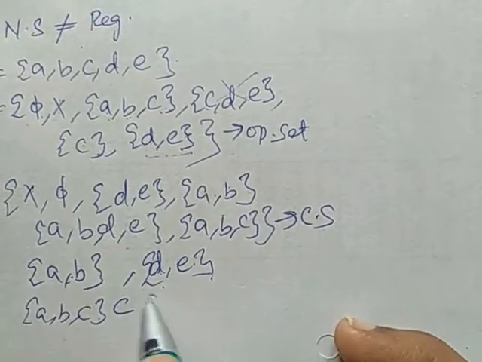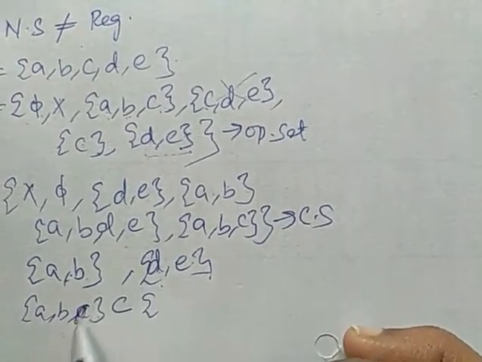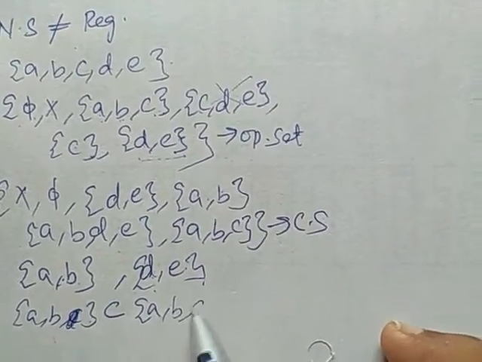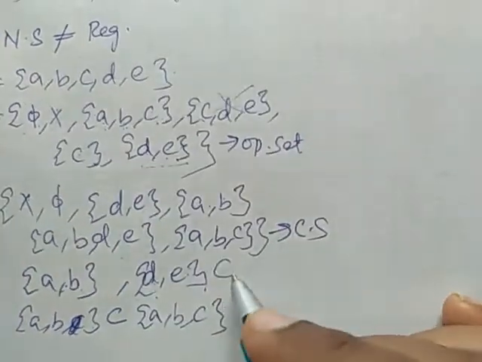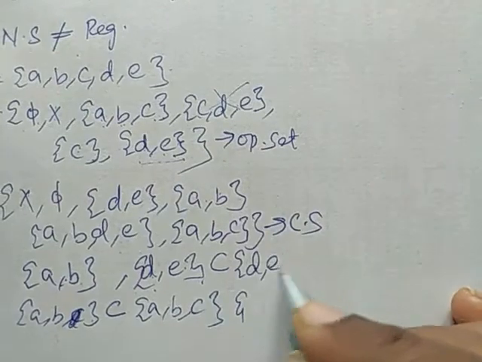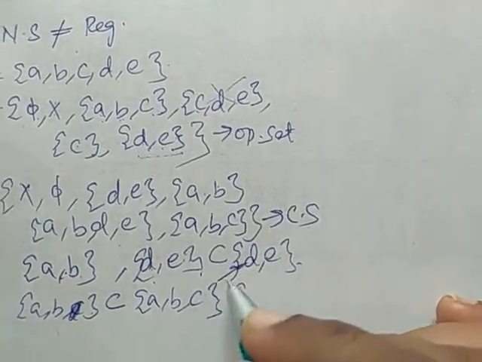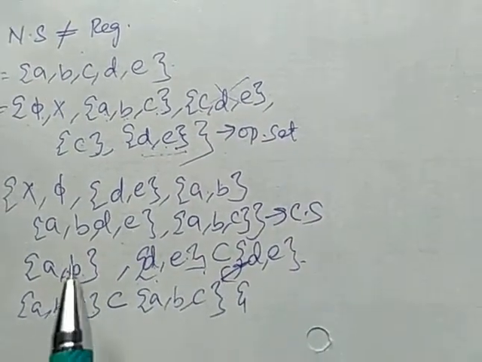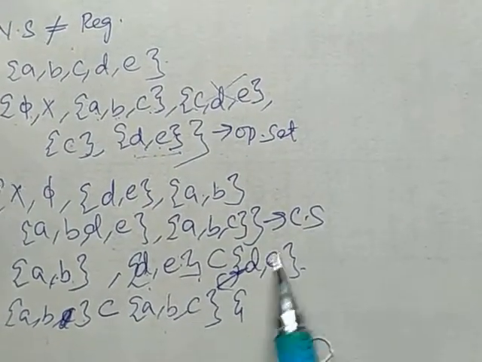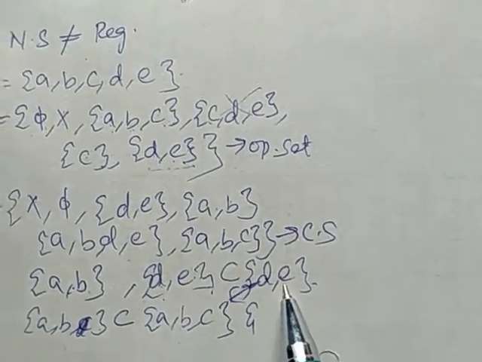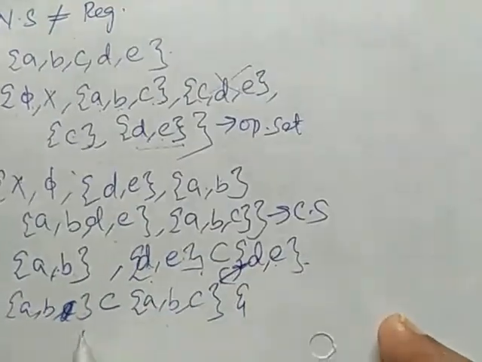What is the intersection of these two sets? The null set. Therefore, for these closed sets, there exist open sets whose intersection is the null set. Therefore, this is normal.